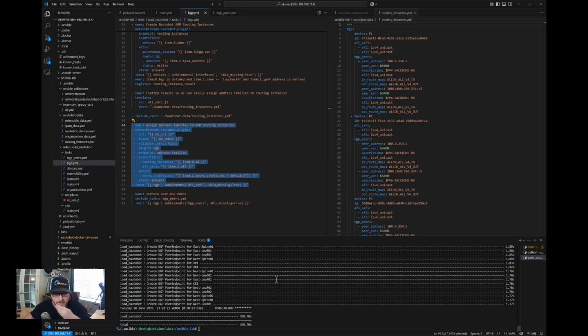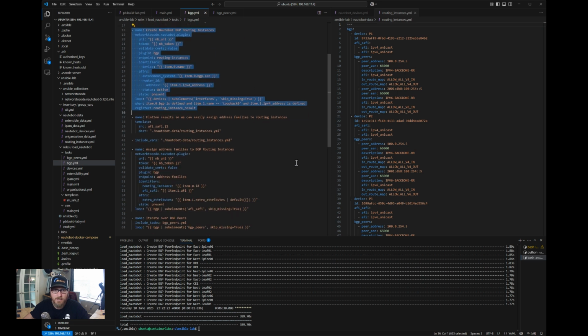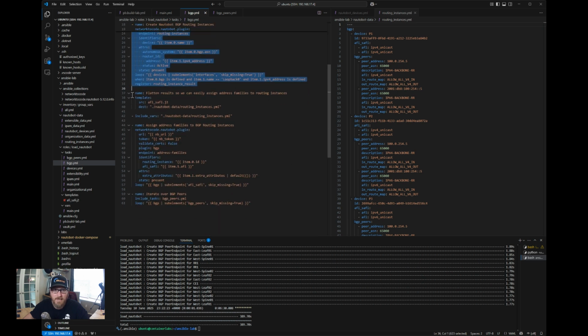Let's just take, again, another look at what we've done. And there was something I skipped over, and I feel like I need to give a little bit more explanation on what we were doing. But up here, we created the ASN numbers that we're going to use for all of the routers that we're going to manage. We then created a routing instance for each one of those routers. We flattened that list out. And what do we mean by this?